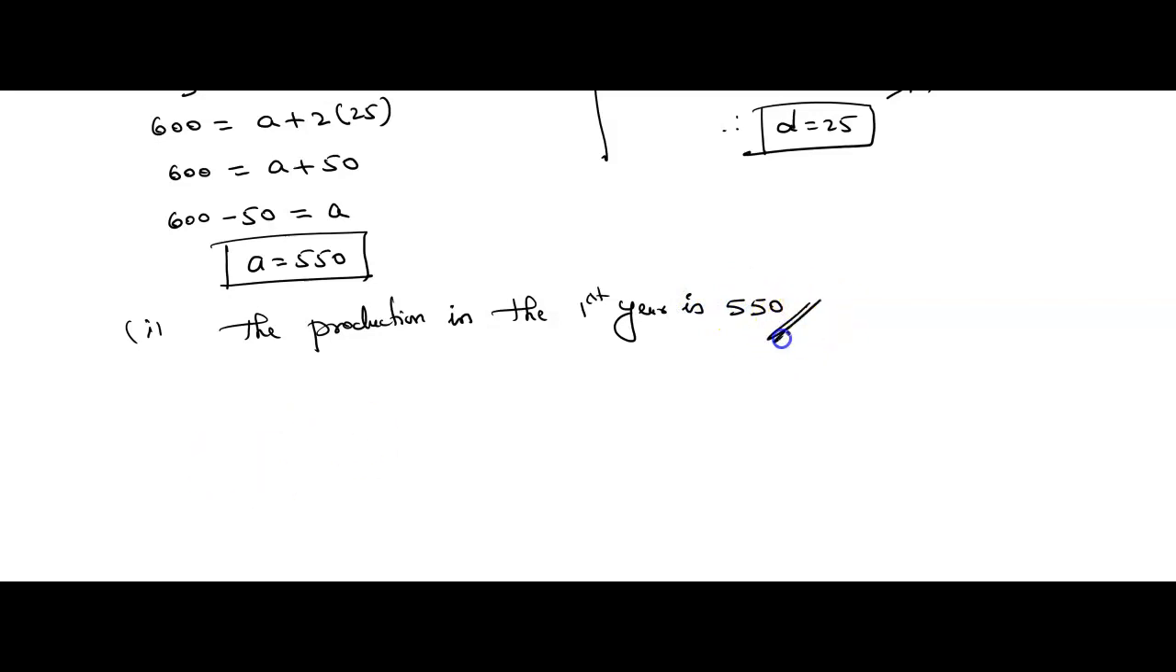550. So this is our final answer. Next, second case, the production in the 10th year. So 10th year means what? A10. A10 means A plus 9D by using nth term formula.